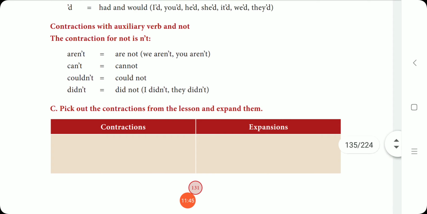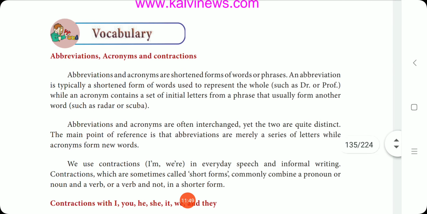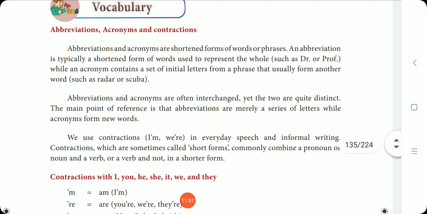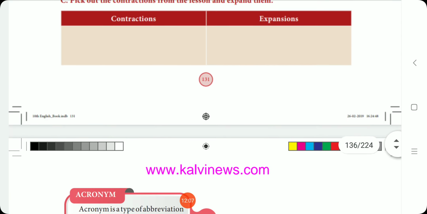I think you can understand the difference between abbreviation, acronym and contraction. Abbreviations have a series of letters and cannot be pronounced as a separate word. Acronyms can be pronounced as a separate word. Contraction is also a short form. So abbreviation, acronym and contractions, all the three are short forms.